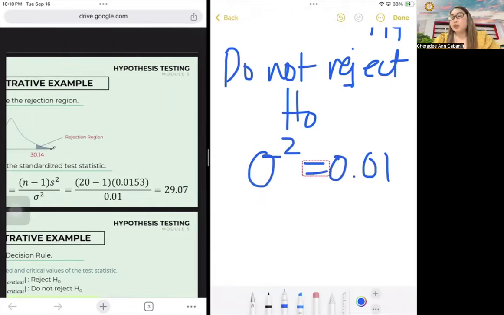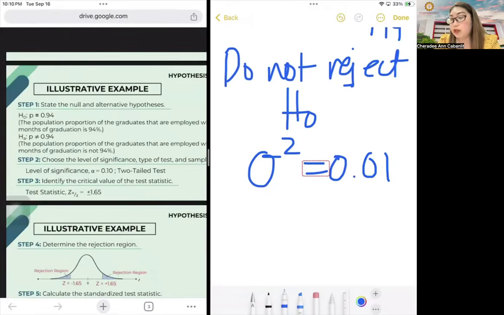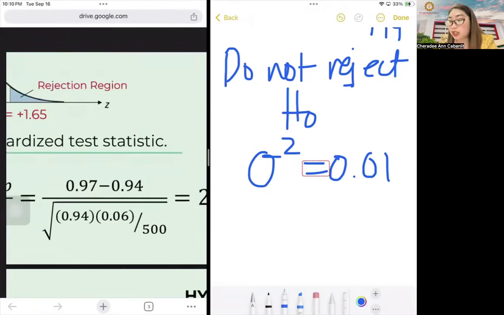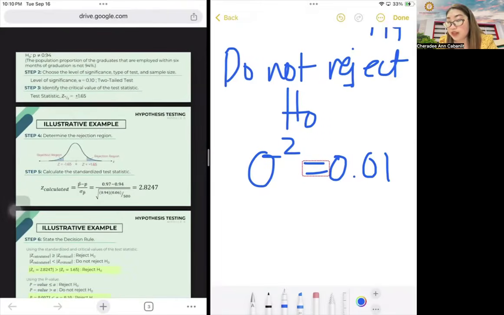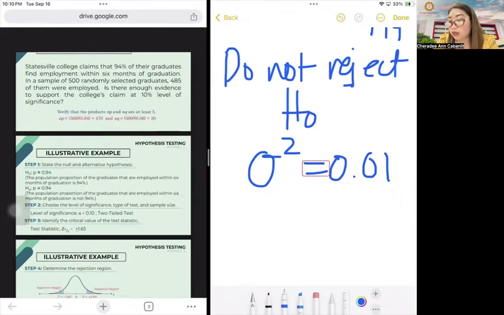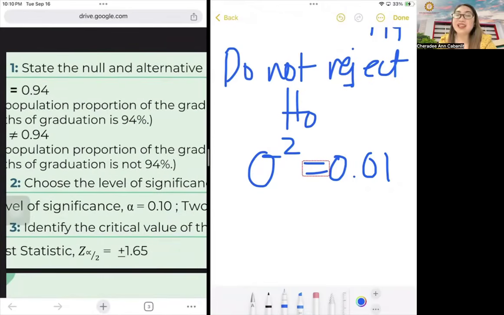Okay? So, same rule lagi hapon with z-test for proportion. Unsa may nausab, same lagi hapon z. Always use the value of z. But the formula for the computed value is now using this one. And as mentioned, pi ang gamiton, the population proportion times the 1 minus pi. Okay? If you notice here, the z calculated is 2.8247 and the critical value is 1.65. So I think one tail ni, na, two tail man siya dapat. 1.96 ni dapat. 0.10 man po di. Ay, okay, okay. Level of significance is 0.10. So that's why it used 1.65 for two tail.